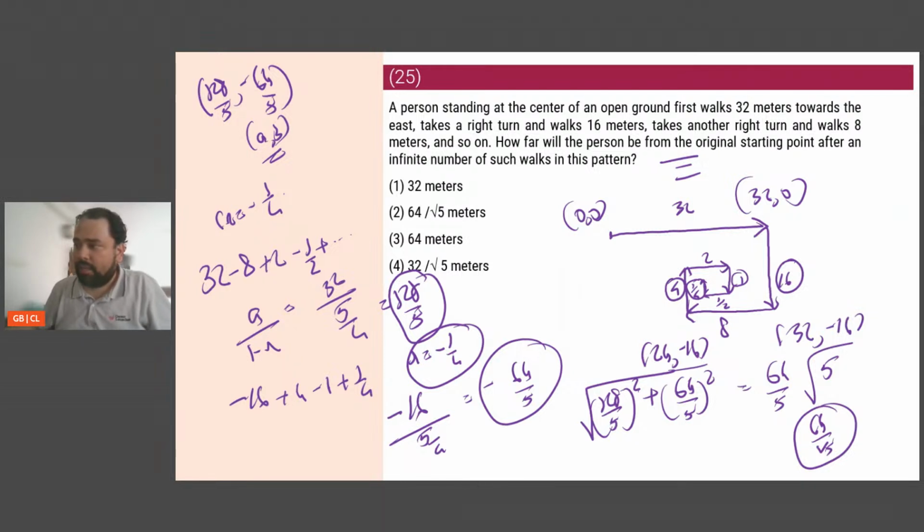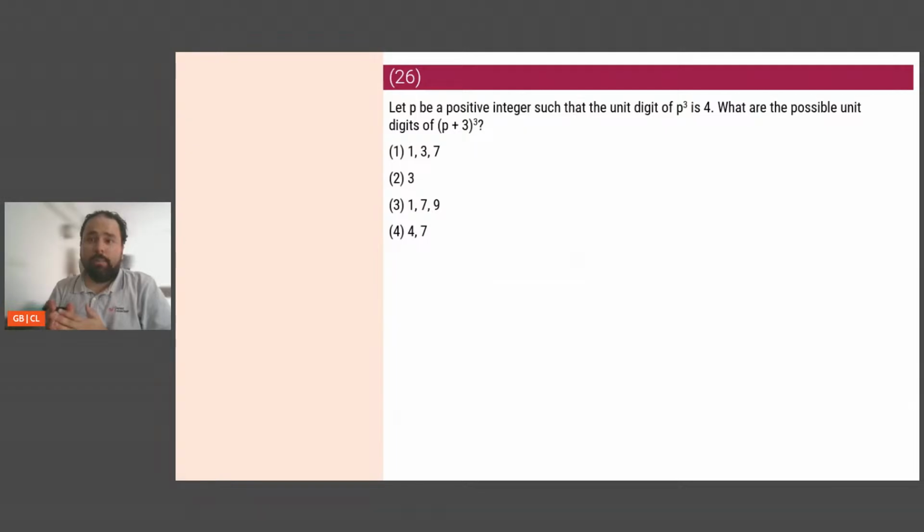64 by root 5. That is what I'm getting, which is option 2. Perfect. Now I need to really pick up my pace.